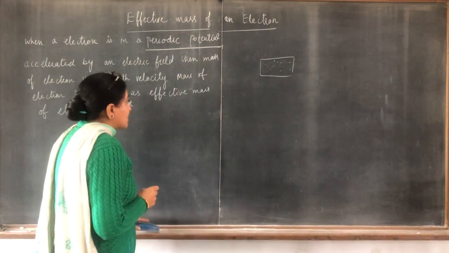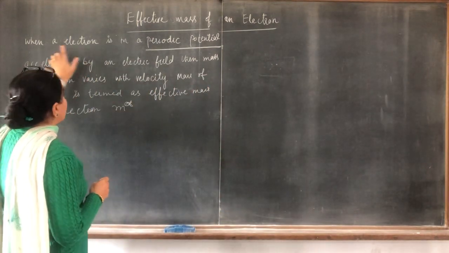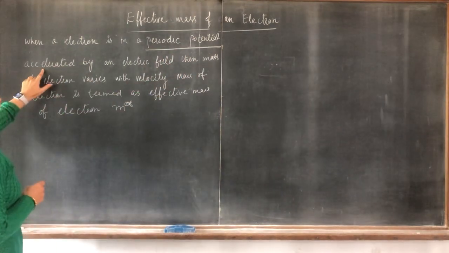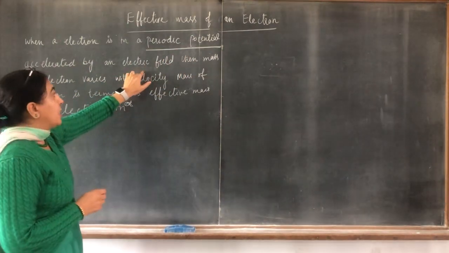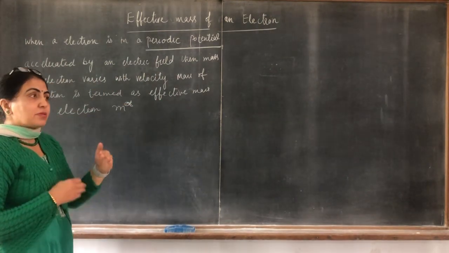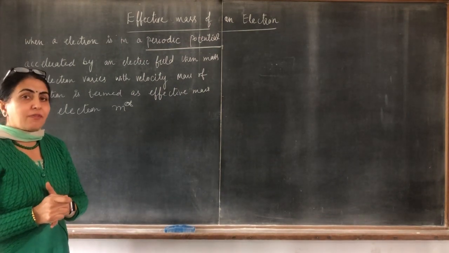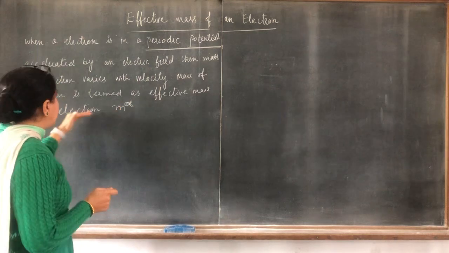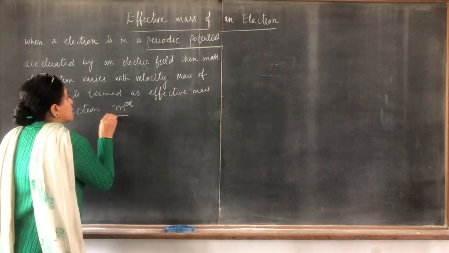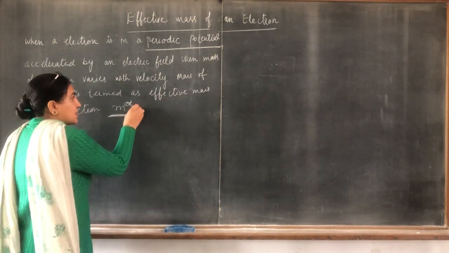So that mass is called the effective mass. When an electron in a periodic potential is accelerated by an electric field, the mass of the electron varies with velocity. That means mass is a function of velocity, and it is termed the effective mass of the electron, and it is always symbolically represented by m star.